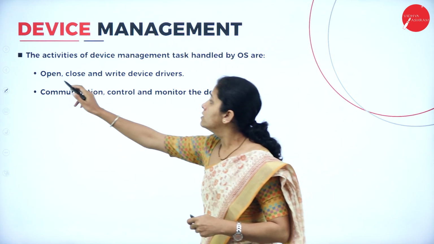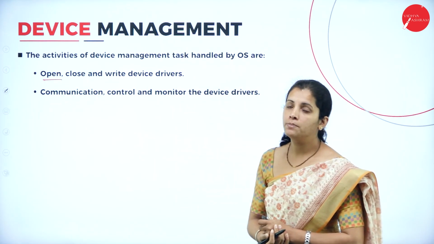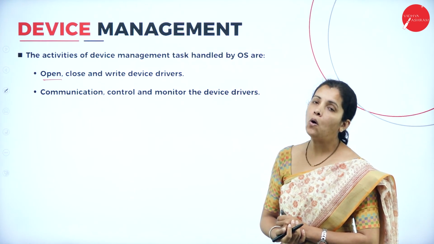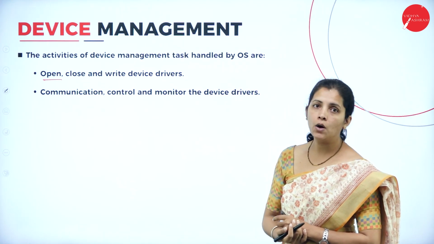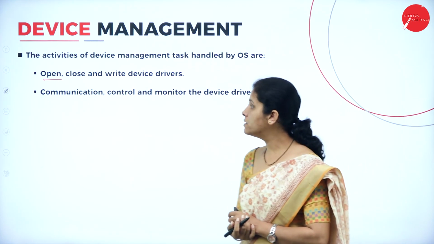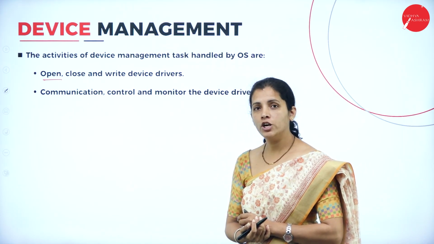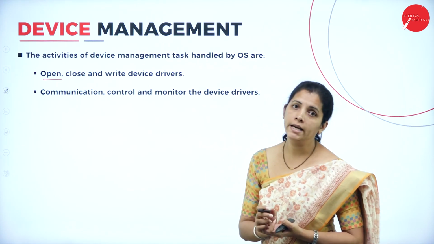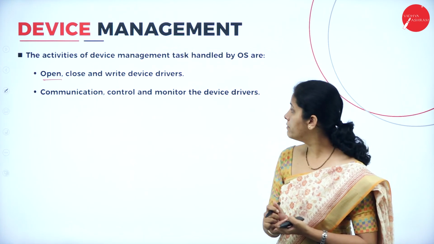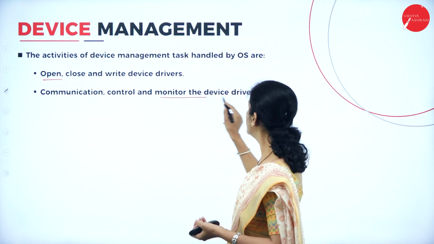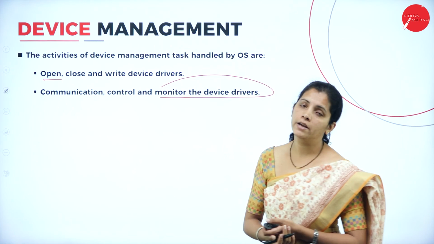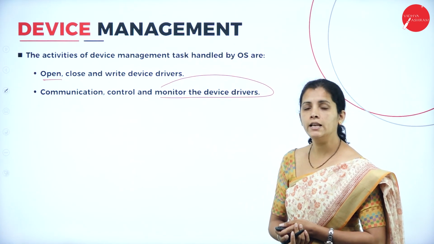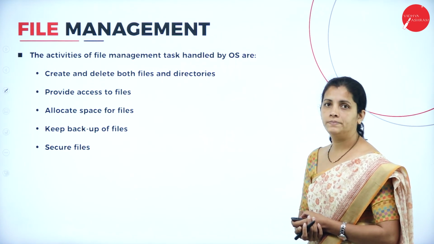Now, the operating system is responsible for opening, closing, as well as writing all the device drivers. Along with that, it is also responsible for establishing communication between input device and output device, controlling input device and output device, as well as monitoring all the device drivers.